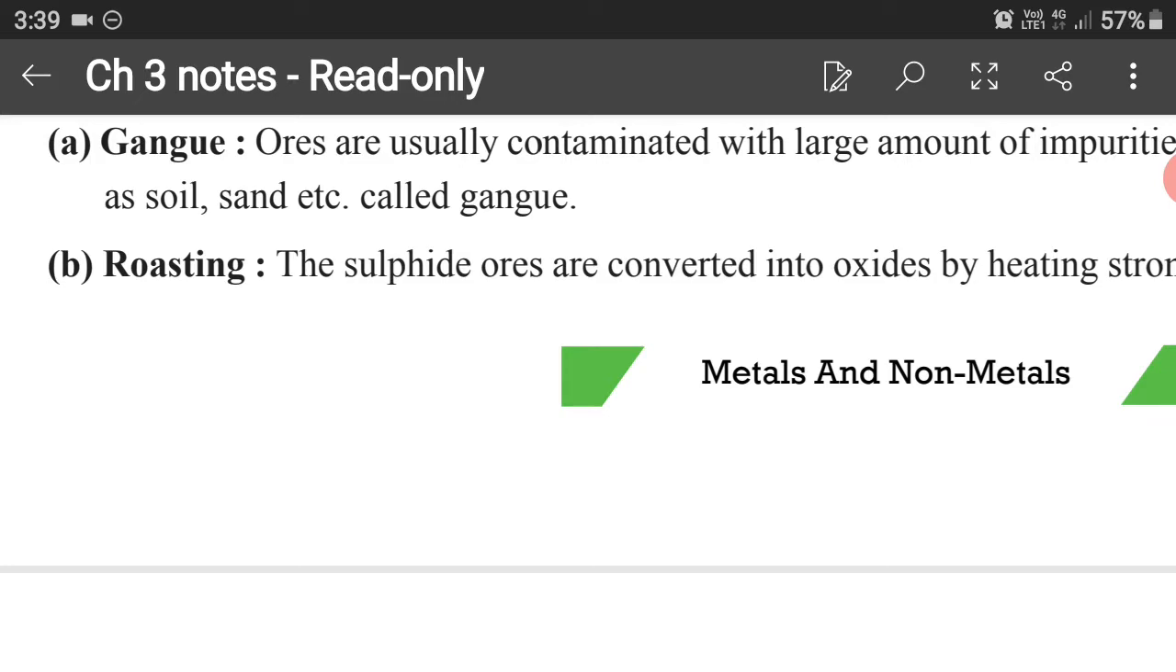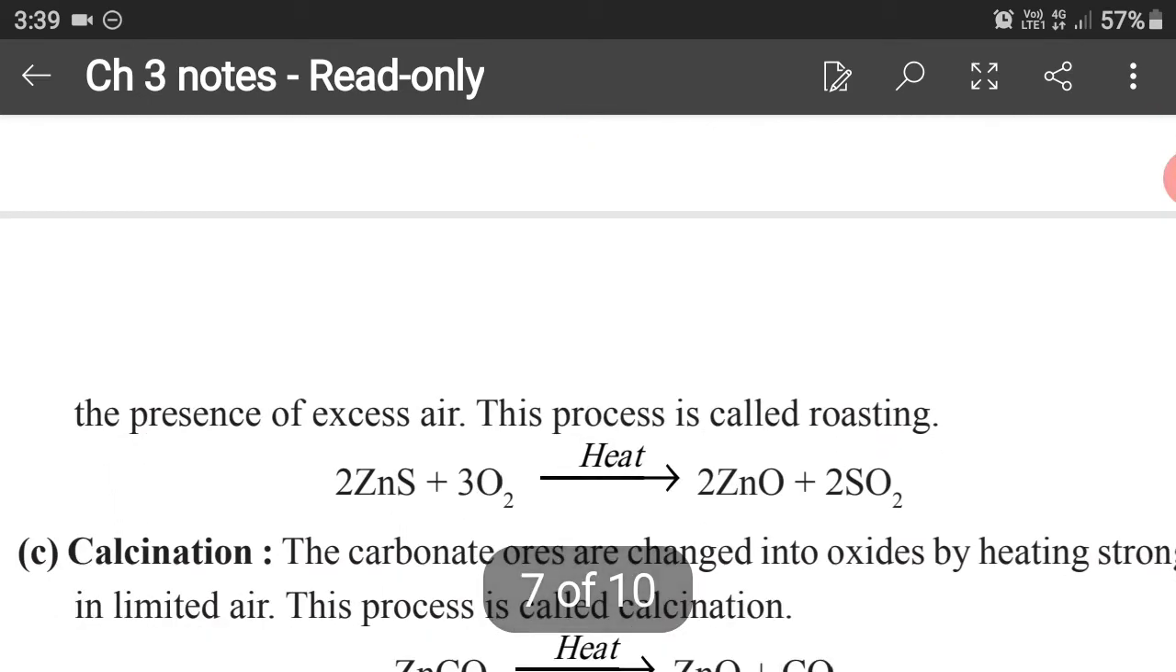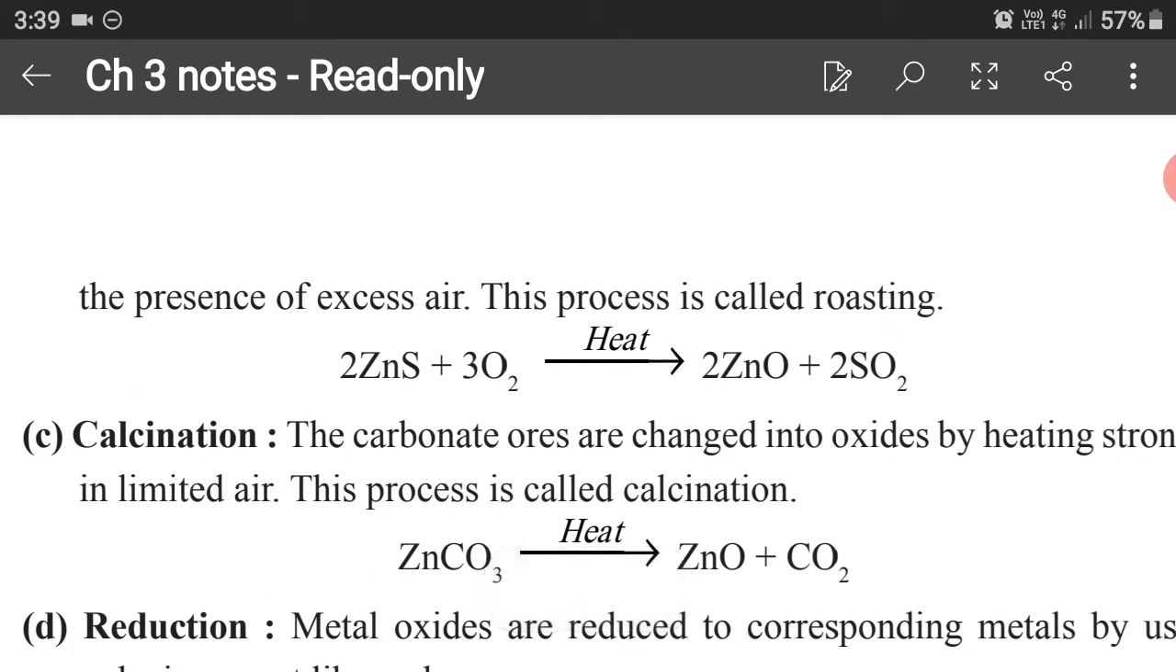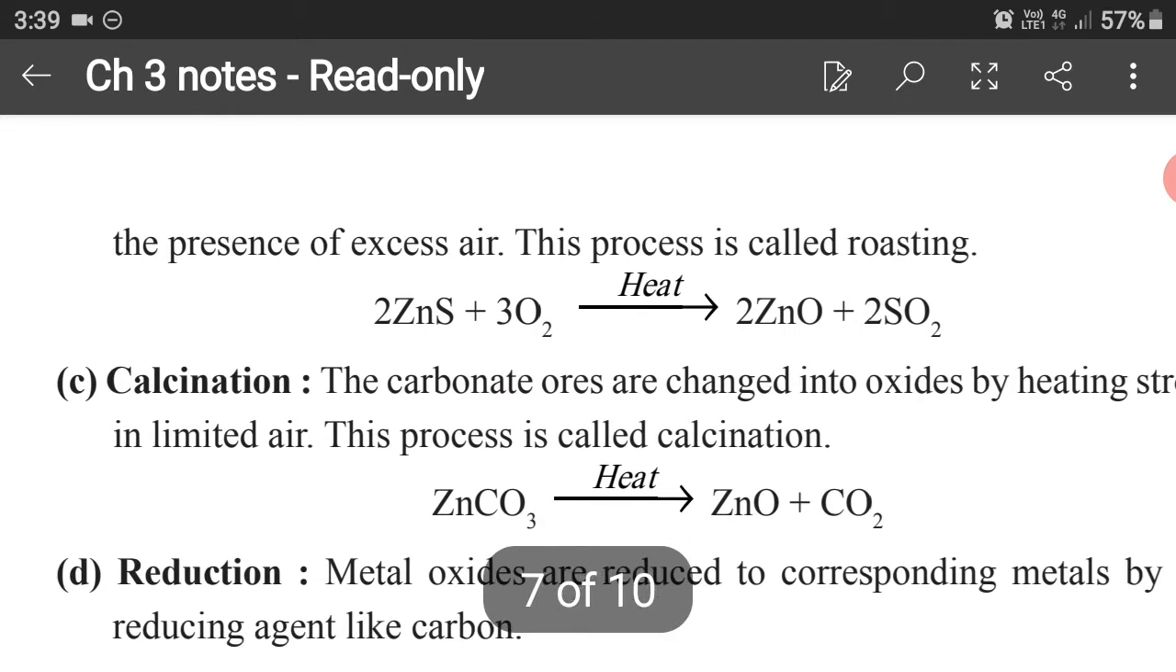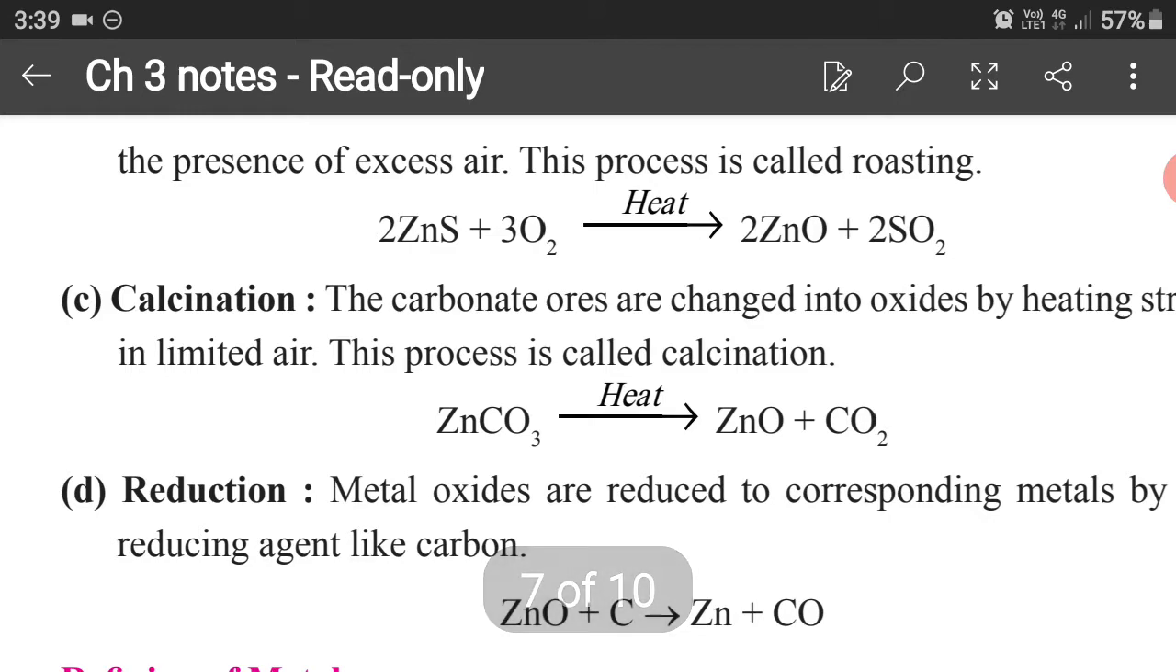Roasting is the heating of sulfide ores in excess of air. For example, copper sulfide, which is known as copper pyrite, cinnabar, which is mercuric sulfide HgS, or zinc sulfide. Here we will discuss one example, that is zinc sulfide. When it is heated in the presence of excess air, it gives zinc oxide, and sulfur dioxide gas evaporates away. Because zinc is a middle reactive metal, simply by heating it will not leave the oxygen atom; rather we have to go for its reduction.